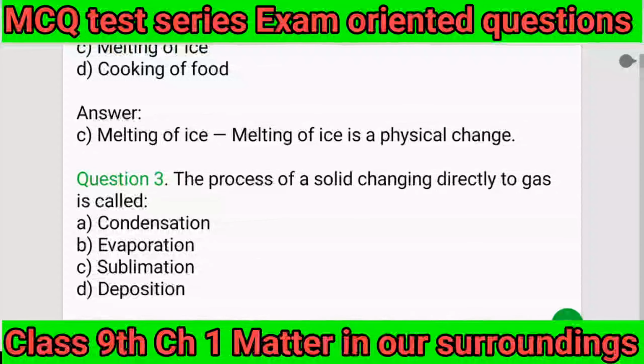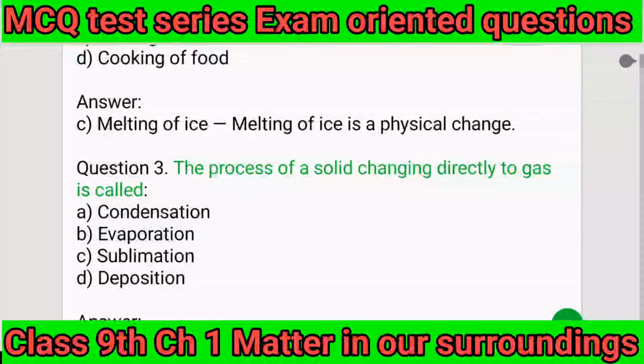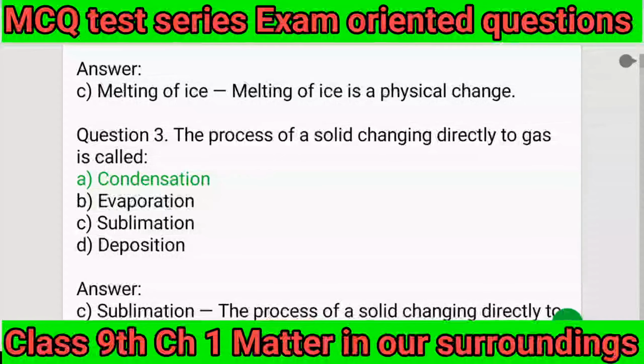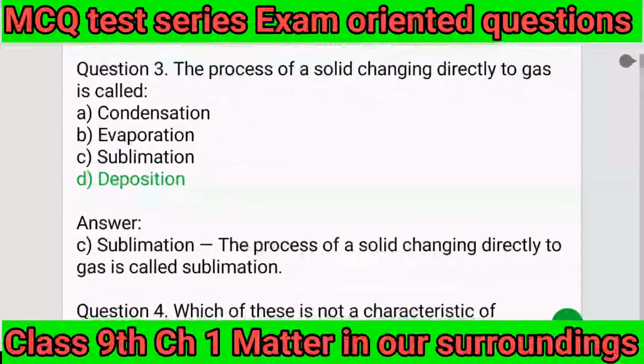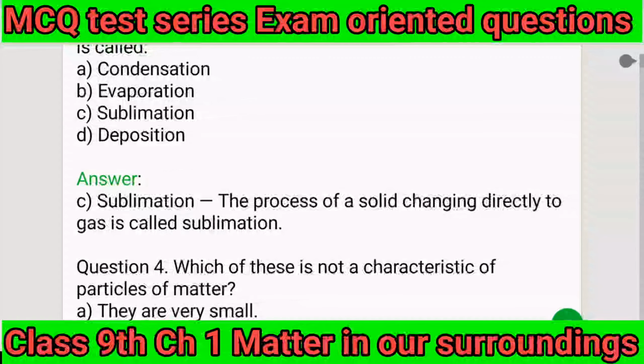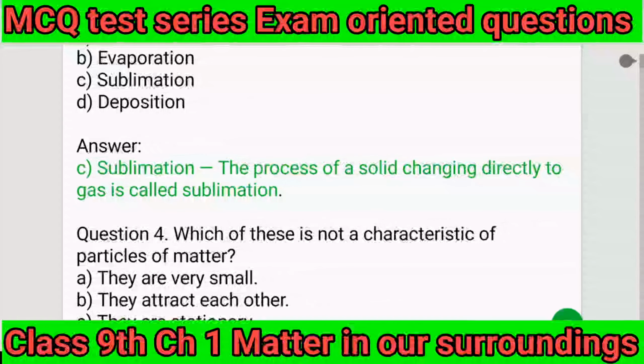Question 3. The process of a solid changing directly to gas is called: A. Condensation. B. Evaporation. C. Sublimation. D. Deposition. Answer: C. Sublimation. The process of a solid changing directly to gas is called sublimation.